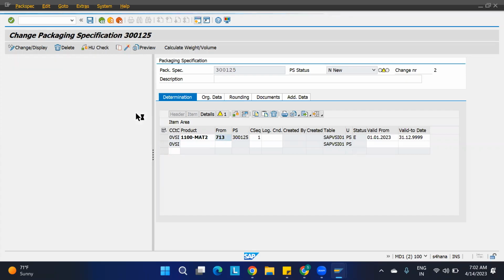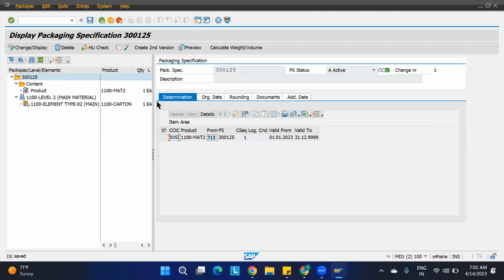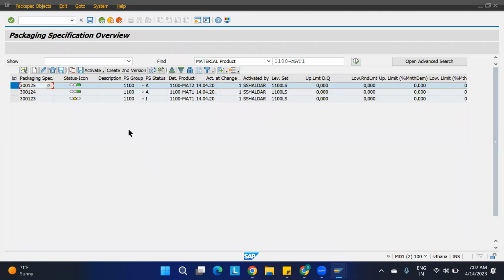Because for deconsolidation, I have to bring both the materials. That is why I have taken it for both, or else you can take it for only one also. Just save it. It is already saved. It is not required. Go back. Yes, ask me now.